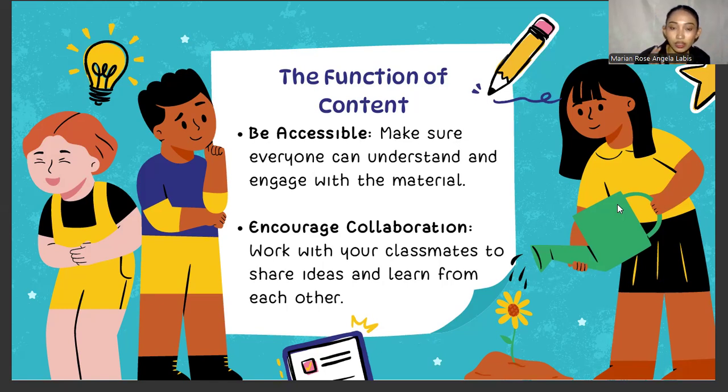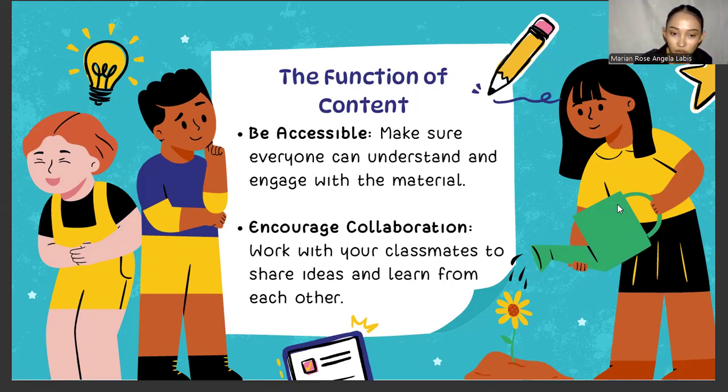So what they did, they provided modules, the modular modality. They provided modules to the students as reading materials. That's their way to access learning and still be able to study despite the different circumstances.